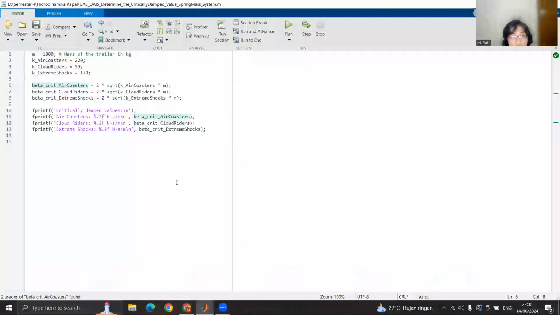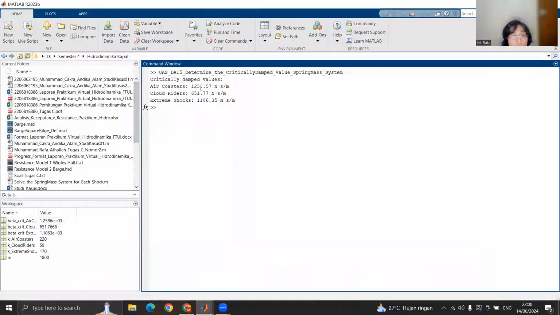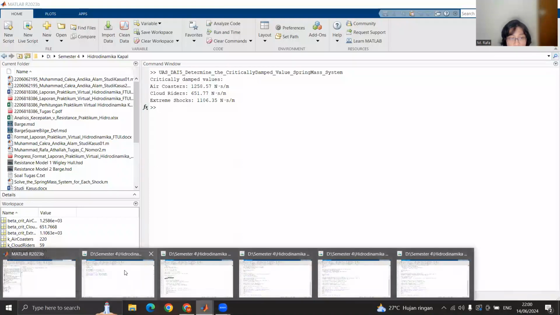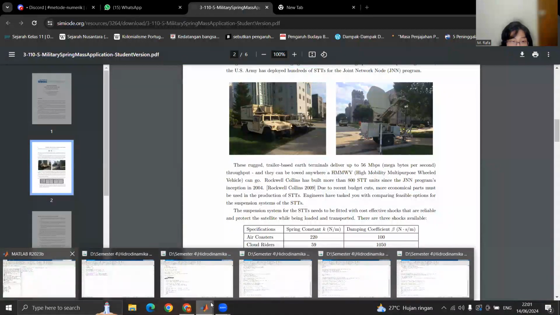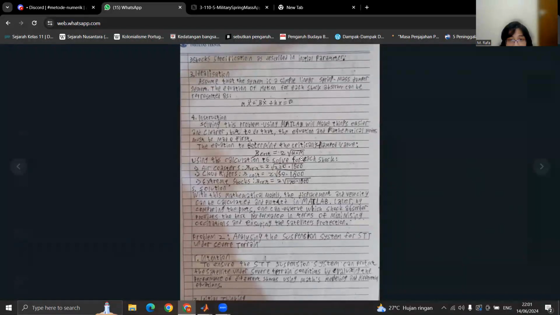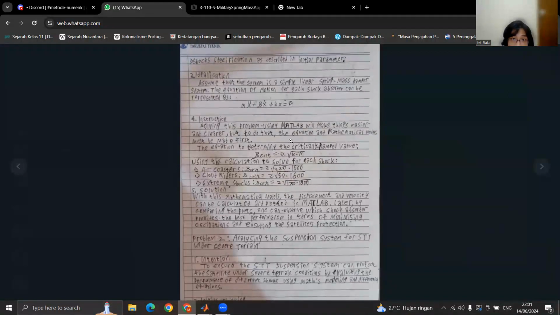So I'm going to explain why it is like this, but it is actually quite simple since Air Coaster has the least damping coefficient and Cloud Riders has the most damping coefficient but the least spring constant, since in the equation it is spring coefficient multiplied by mass in square root.